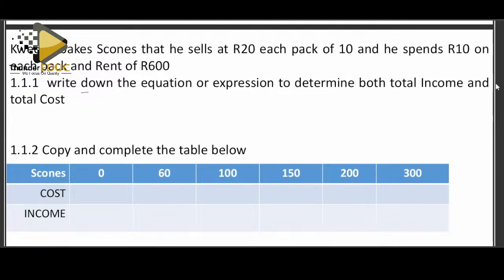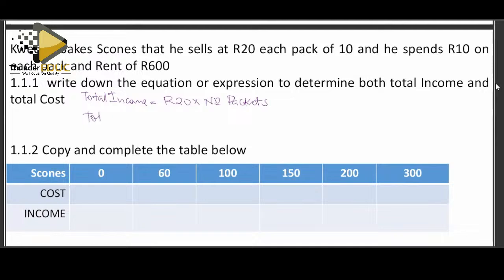So let me start with total income. The income will equal 20 rand times the number of packets sold.